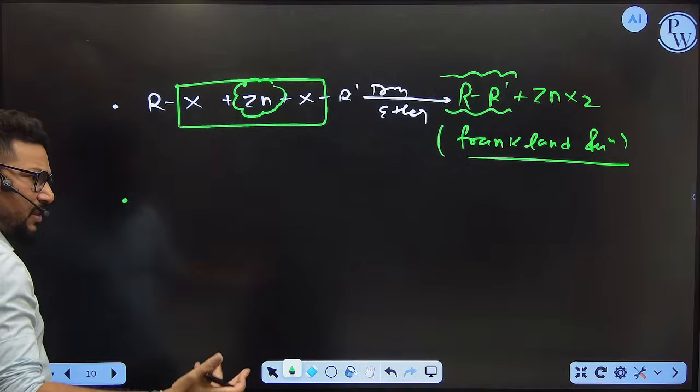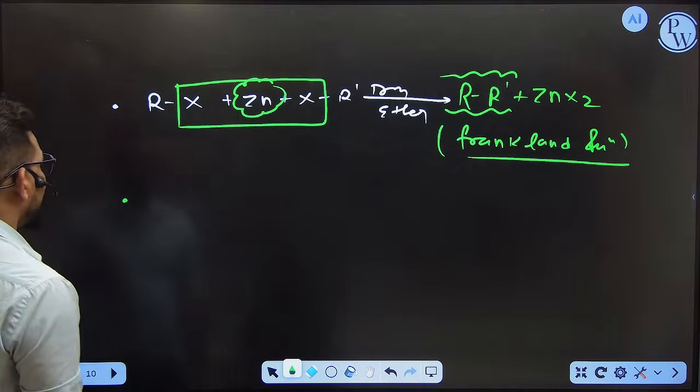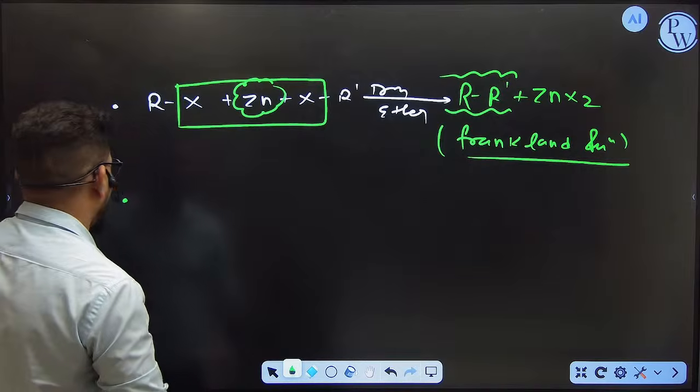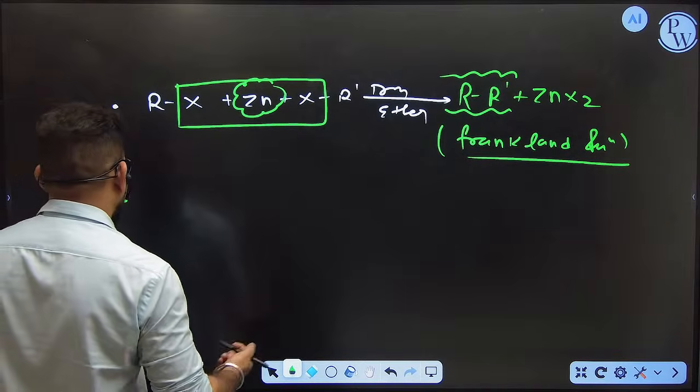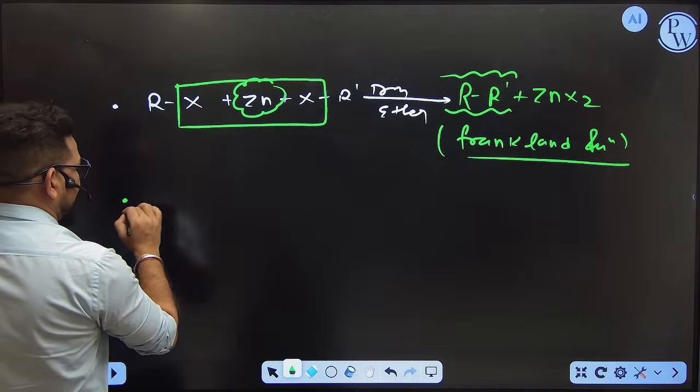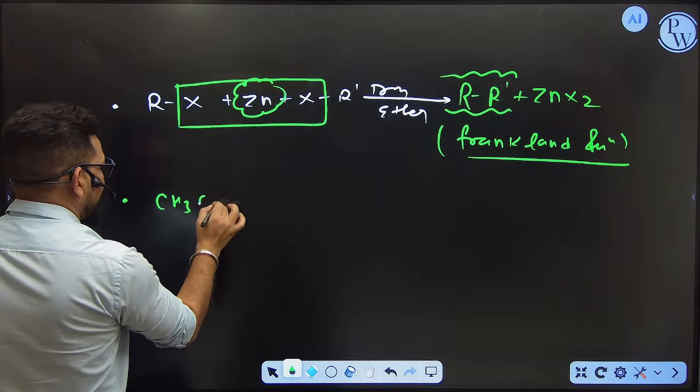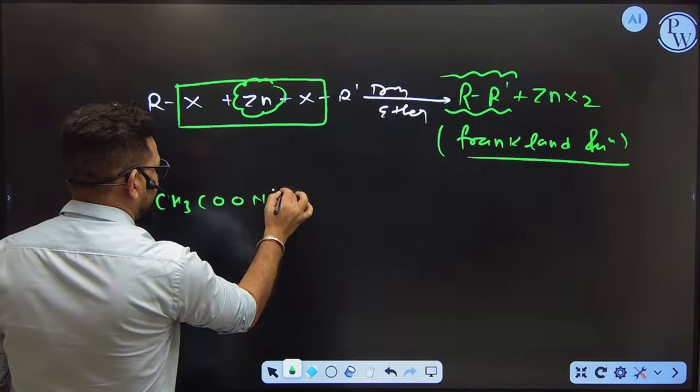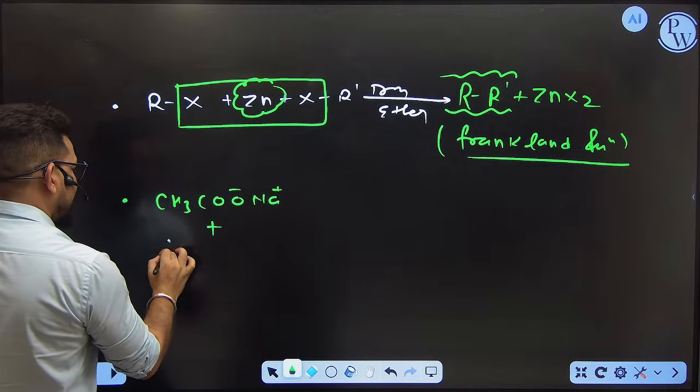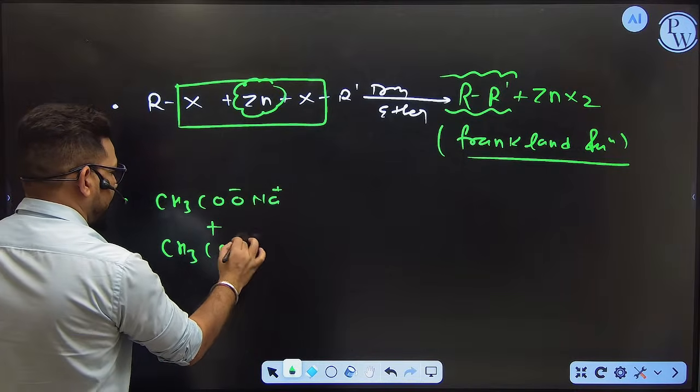Now, let's say suppose you need to find alkanes by another method. What is our next method? Suppose you are taking CH3COONa, which is called sodium acetate, and you are considering 2 molecules of this, okay?